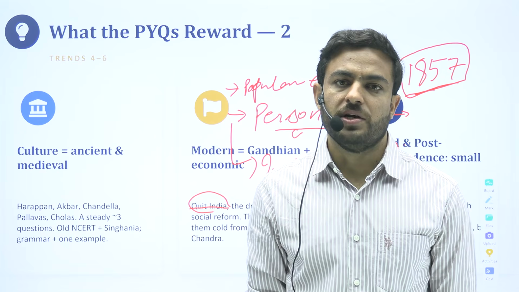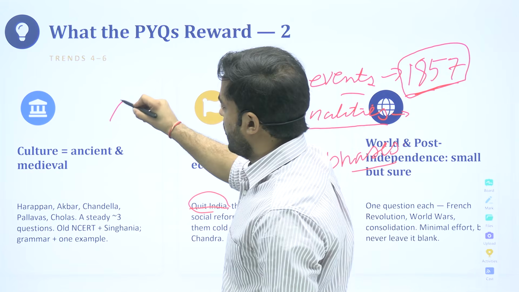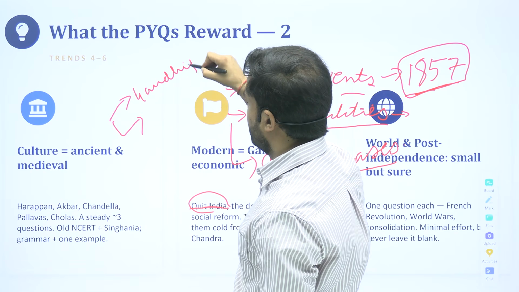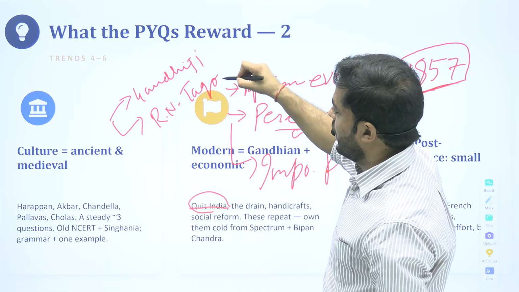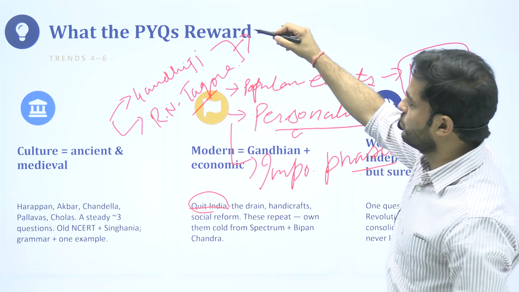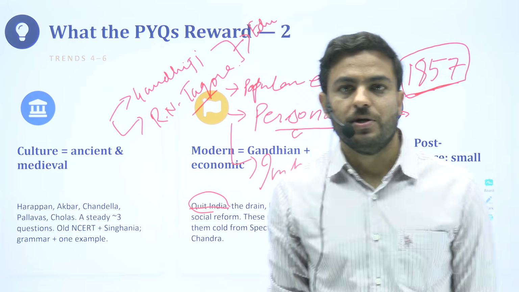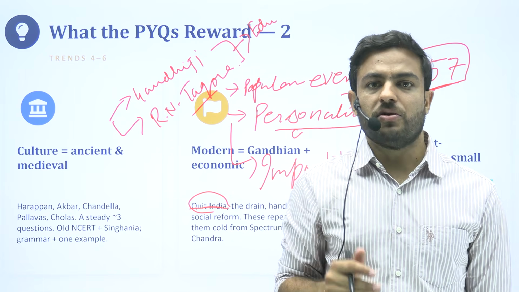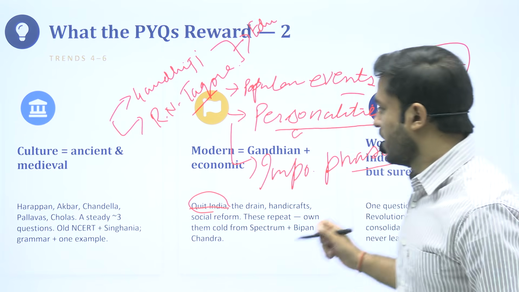I remember in 2023 they asked a very interesting question about Gandhiji and Rabindranath Tagore in one question only, and asked you to compare their approaches to education and their approaches to nationalism. So they made a very good question, where you are reading about the personalities, and these are the particular things you will have to highlight.